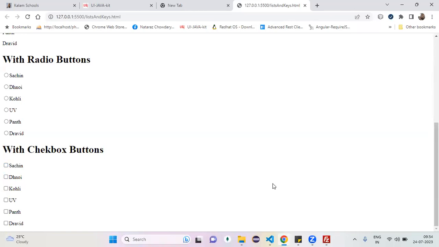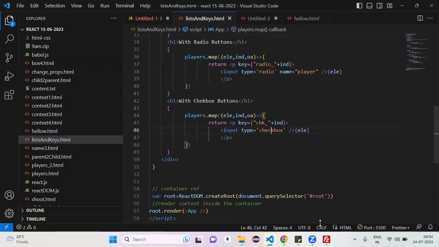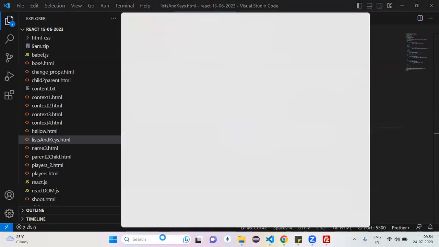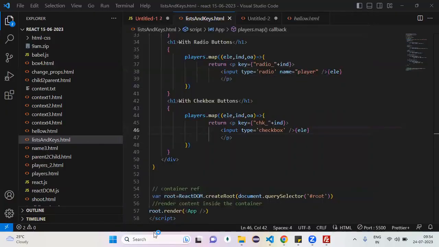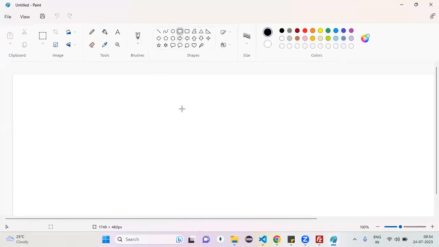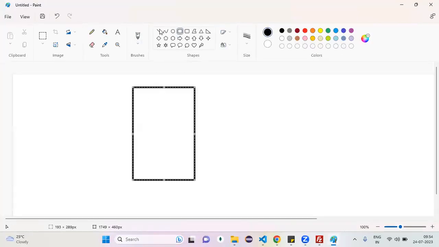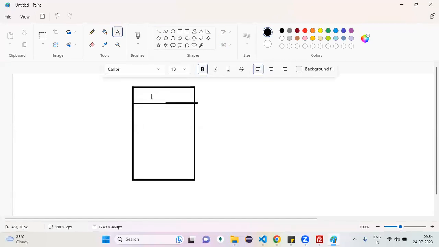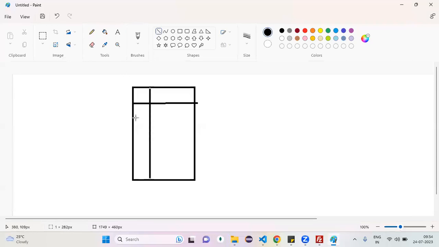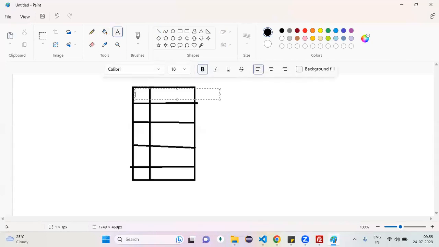Now these players only, I want the design like this: serial number and the name.